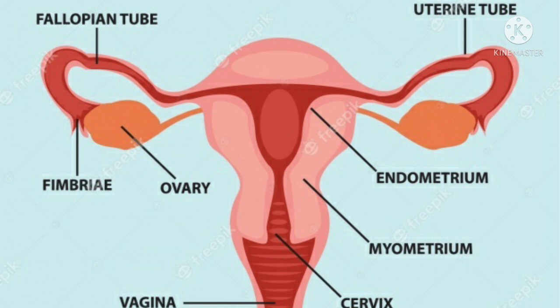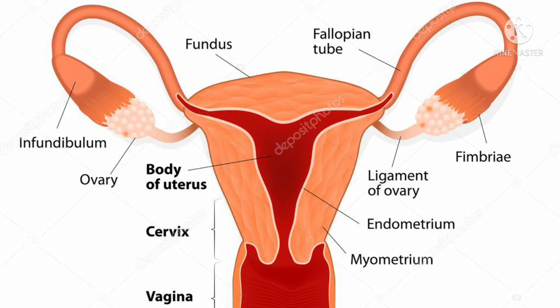This tube is the oviduct or fallopian tube. How many fallopian tubes are there? Two, on both sides. This is the uterus, these are the major parts, and this is the vagina. So these are the different parts of the female reproductive system.